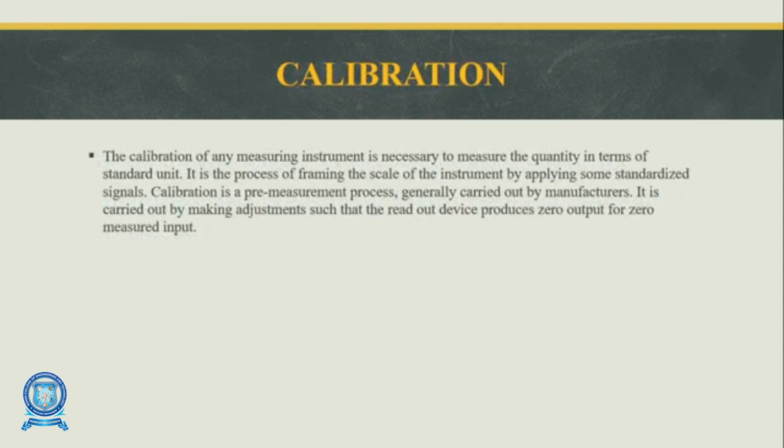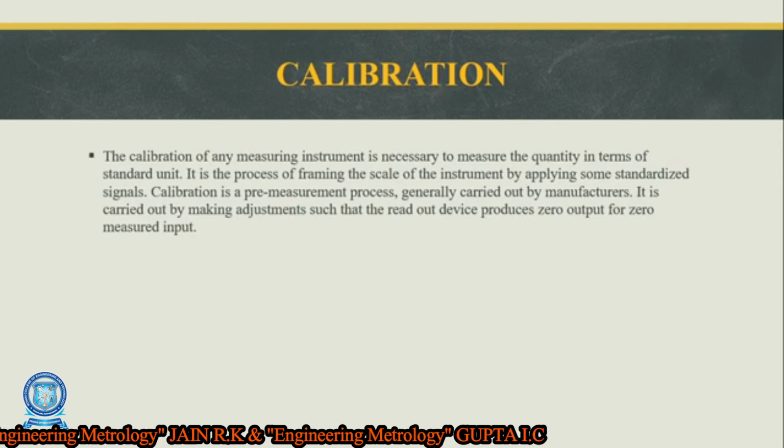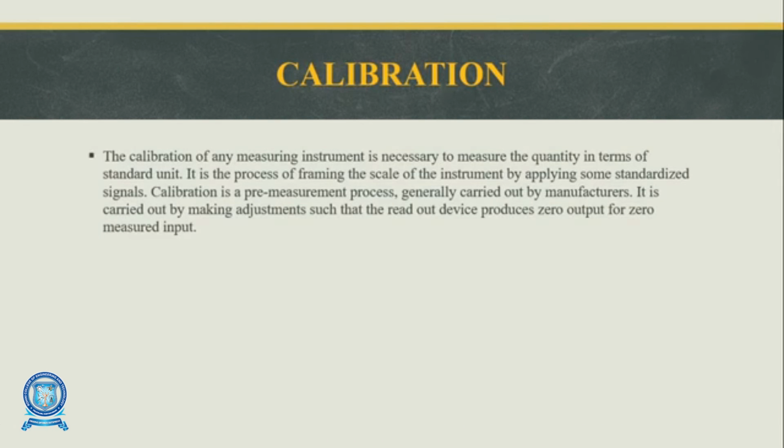Then what is meant by calibration? The calibration of a measuring instrument is necessary to measure the quantity in terms of a standard unit. This calibration is a pre-measurement process. Before we take the measurement, we should calibrate the measuring instrument each and every time, which means from time to time, and make the adjustments to the zero output or zero measured input. We should adjust the values to zero and only then can we proceed with the measurement.